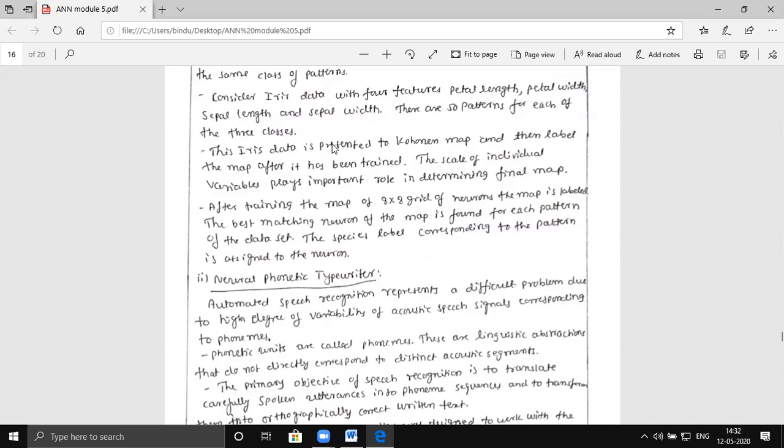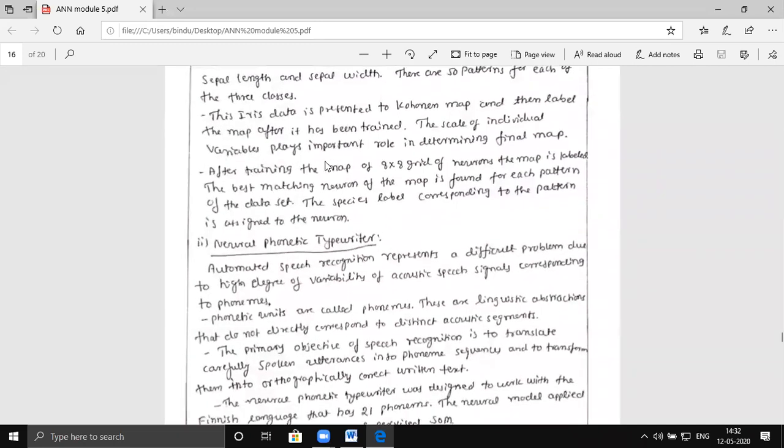Once you take a grid of 8 by 8 neurons which are completely trained for the map, and then give a new pattern, a new person's iris data, the best matching neuron, let us say cluster 1, cluster 2, or cluster 3, will get identified. Whichever cluster it very nearly resembles will be considered the output of the neuron.